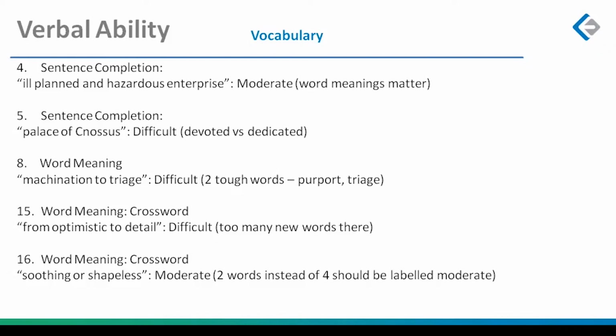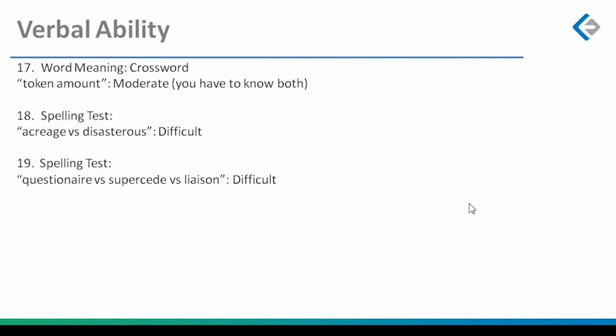15, 16, and 17, all 3 of them were from the crossword, which is always an intimidating experience, because you need to understand what is there in the crossword, what are the words and meanings given, and then you need to cross-check, and then you also have to be very, very careful with selecting your answer choices. So 15th was difficult. Too many new words there. 16th, not so difficult. Logically, 16th and 17th, you just had to figure out 2 words, not 4 of them. So it should be a moderate one, soothing or shapeless.